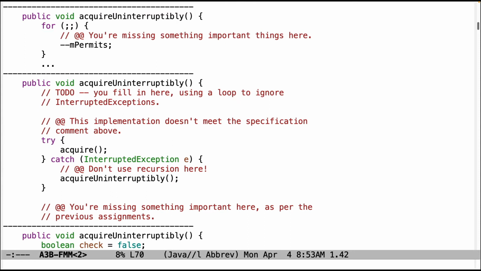Here's another problem here. You need to follow the spec. It says use a loop, or using a loop to ignore interrupted exceptions. This doesn't have a loop, so it doesn't meet the specification. And definitely do not be using recursion here.